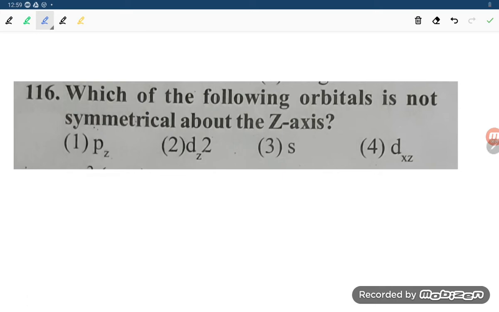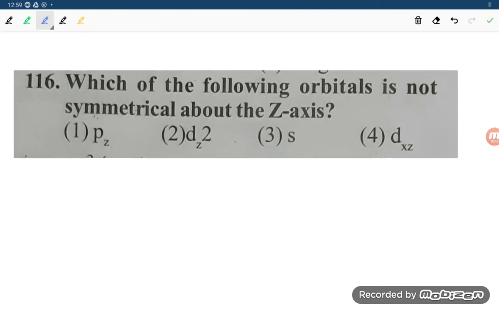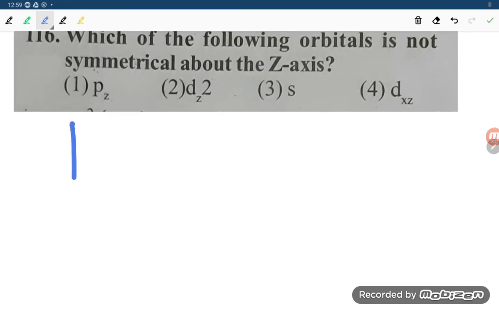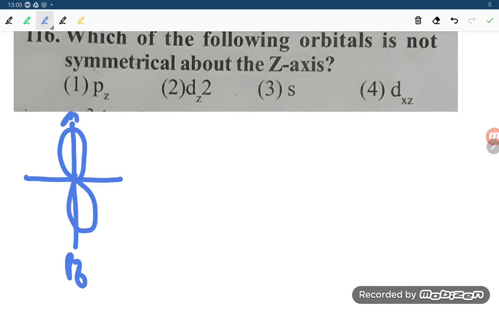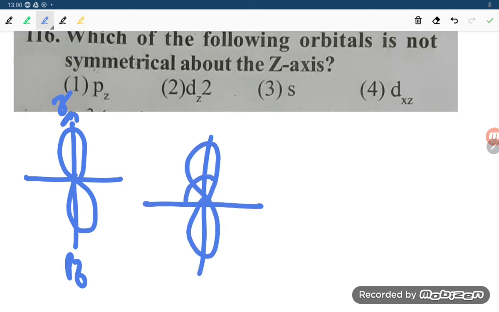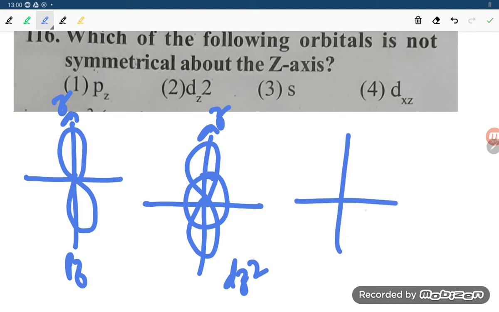Which of the following orbitals is not symmetrical about the z-axis? So we need to know which orbital cannot be symmetrical about the z-axis. If you make pz, see, the orbital is pz. So this is the z-axis, and the orbital is on the z-axis. So this is symmetrical. Then dz square. Even dz square is on the z-axis, so dz square is also symmetrical about the z-axis. And if you talk about the s orbital, it is also symmetrical about the z-axis.